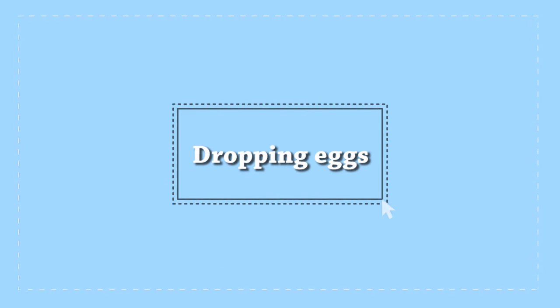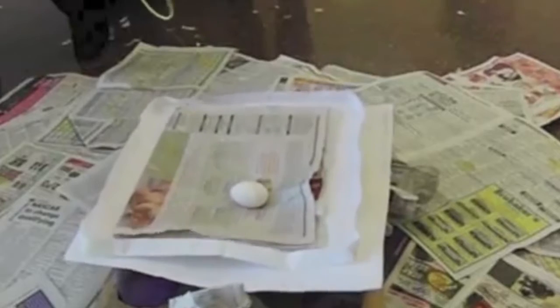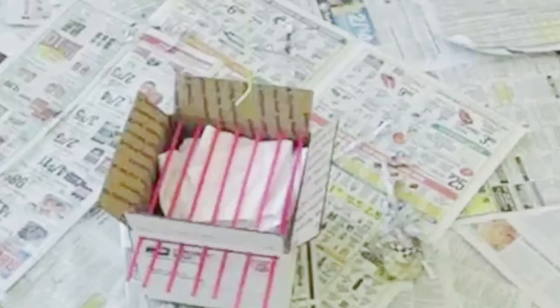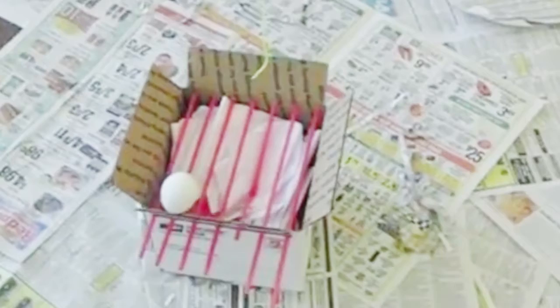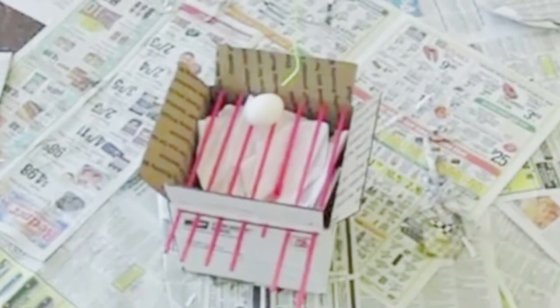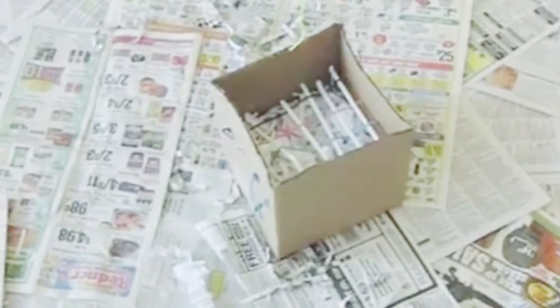Dropping eggs. Take 2 eggs and drop them from a certain height such that one egg falls on a concrete floor and another egg falls on a cushioned pillow. When we drop the egg on the concrete floor, it will break because a large force acts on the egg for a short interval of time. Δp equals F net t. When we drop the egg on a cushioned pillow, it doesn't break because a smaller force acts on the egg for a longer time. Even if the Δp is the same in both cases, the magnitude of the net force acting on the egg determines whether the egg will break or not.